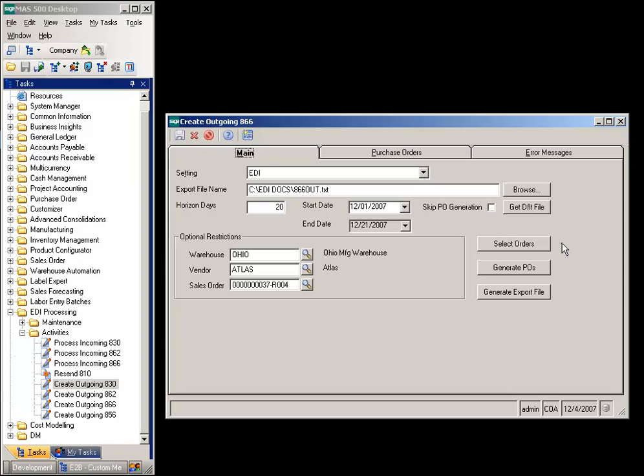The Select Orders function will define the customer orders to process. The Generate POs function will create blanket purchase order releases. And the Generate Export file will create the saved text file for Trusted Links for Windows to process the export to the vendor.